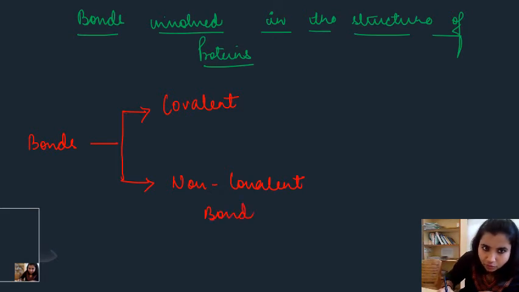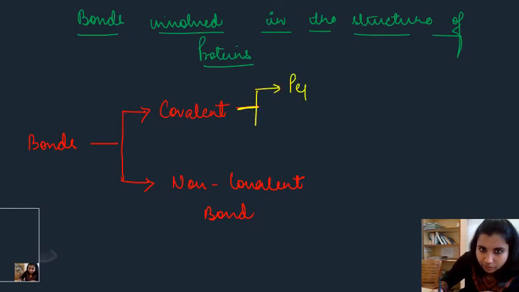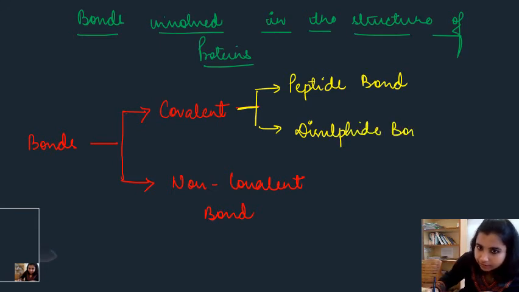So covalent bonds are basically what? If we talk about the covalent bonds, it includes your peptide bond and disulfide bond.